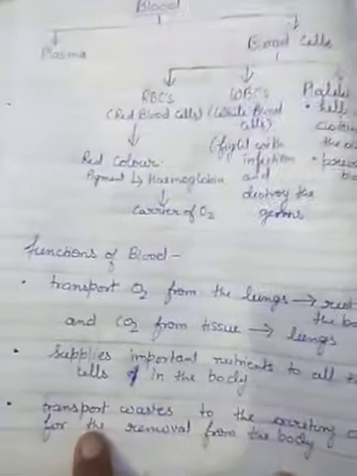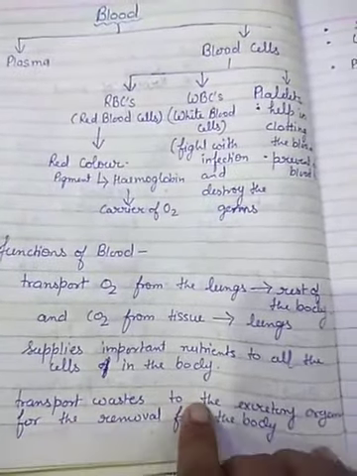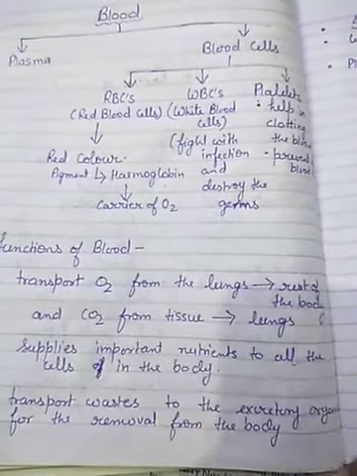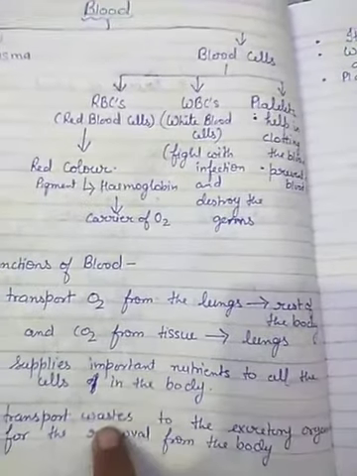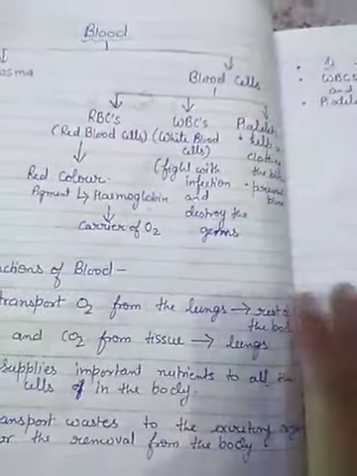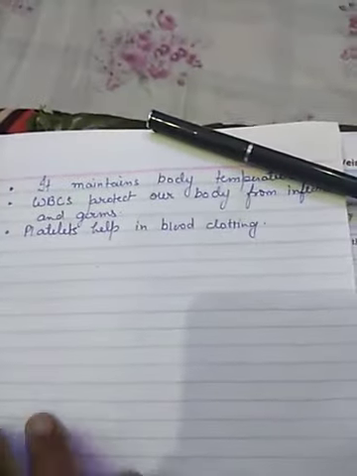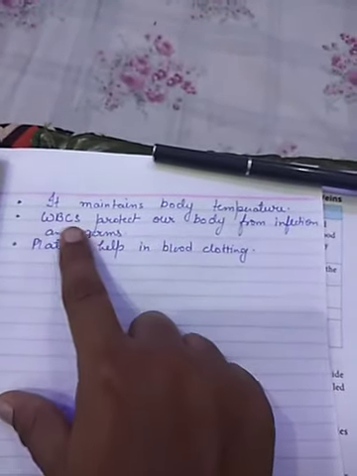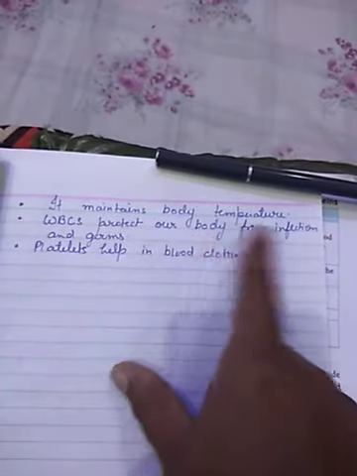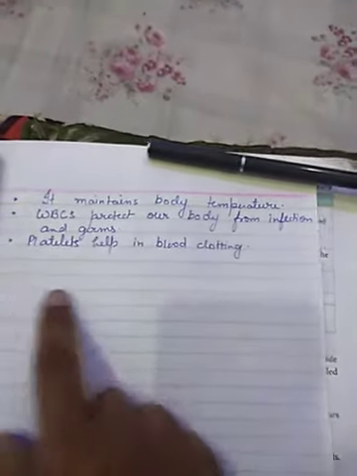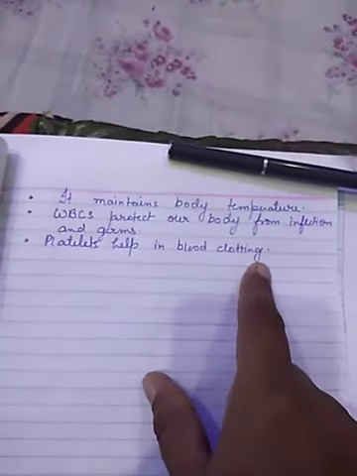Third important function is it transports waste to the excretory organs for removal from the body. Whatever waste product is there in our body, it transports to the excretory organs, so that we can get rid of those waste products. Next function of the blood is it maintains body temperature. And next, WBCs protect our body from infections and germs, which we have discussed in the function of WBCs. And platelets help in blood clotting.